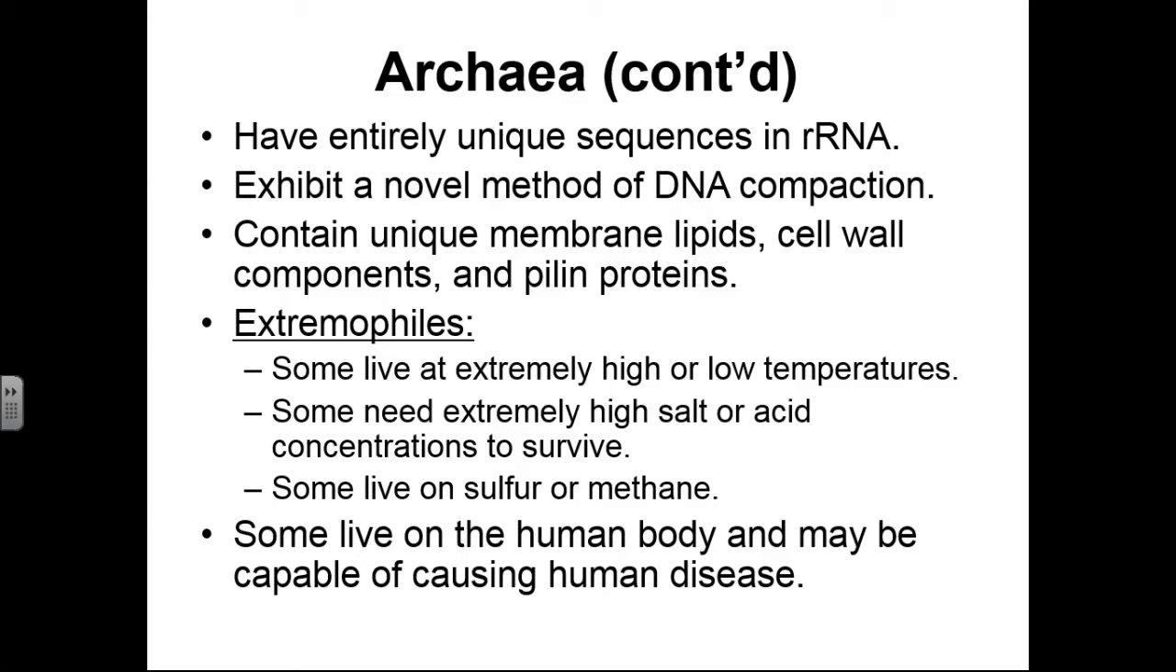This novel method of DNA compaction helps the archaeal cells to cope with the extreme environments that they are typically associated with. They have unique membrane lipids, cell wall components, and histone proteins. All of these special proteins and molecules within the archaea allow them to live at extremely high or extremely low temperatures, high salt contents or acid contents. Sometimes these archaeal cells will live off of sulfur or methane gas as their food source.